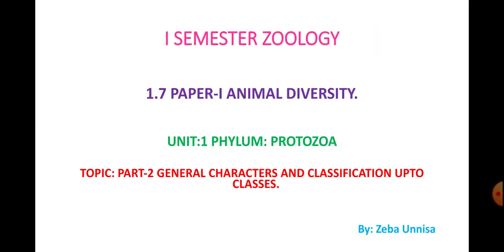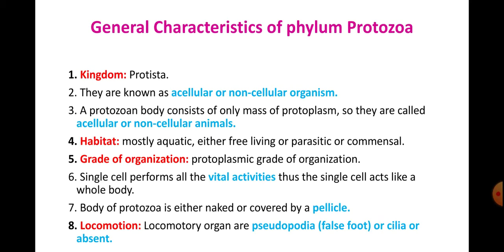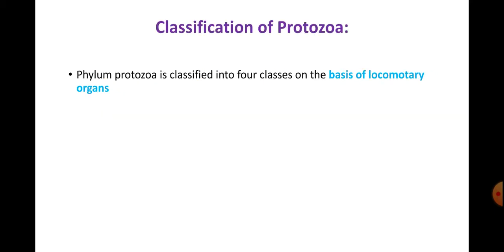With this we will be stopping today's session. Let me tell you once again what we have studied today. We started with the general characteristics of phylum Protozoa. Here you have studied some 13 general characteristics, and we have started with classification of the Protozoa. On the basis of the locomotory organ, the phylum is divided into 4 classes.